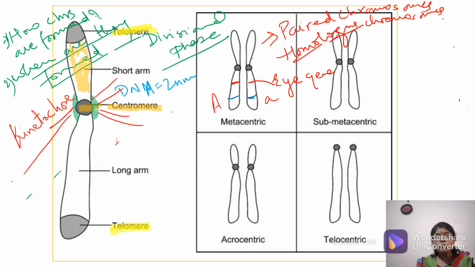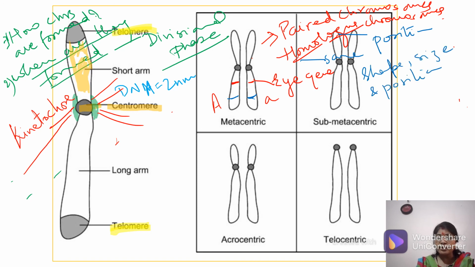So homo means same, logos means position. If you look at homologous chromosomes, they are same in what? In their shape, size and position of genes they carry. Same shape, size and position of genes they carry.